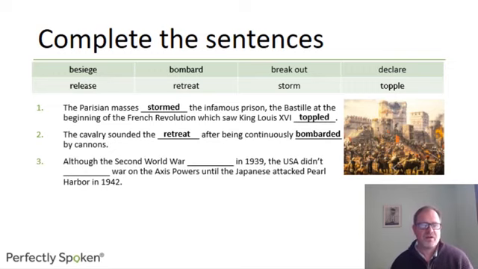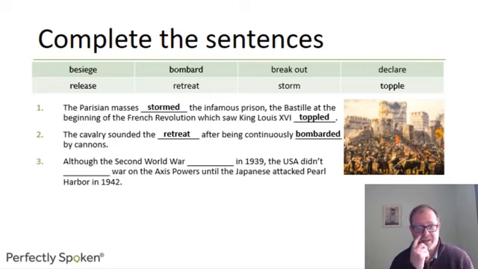Anyway, number 3. Although the Second World War something in 1939, meaning it started, a specific phrasal verb that talks about the start of a war. The USA, the United States of America, didn't something war on the Axis powers. The Axis powers are Germany, Italy, and Japan, until the Japanese attacked Pearl Harbor.